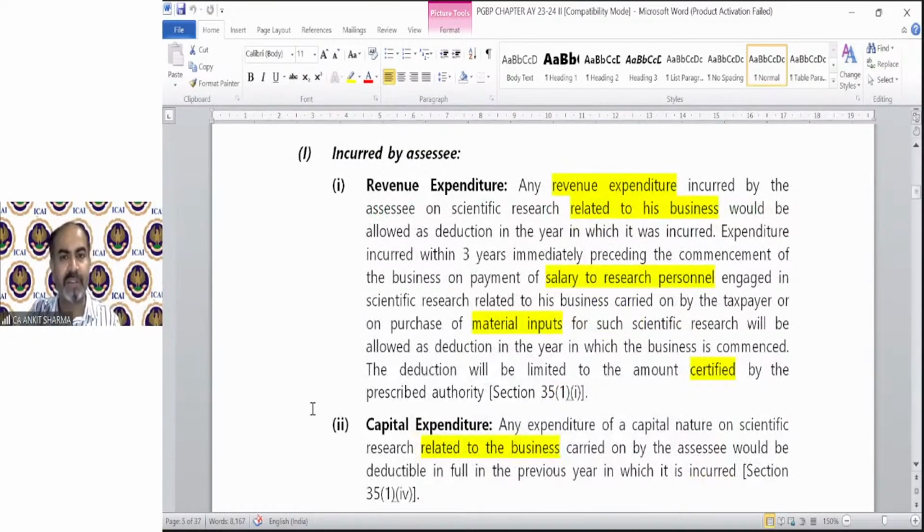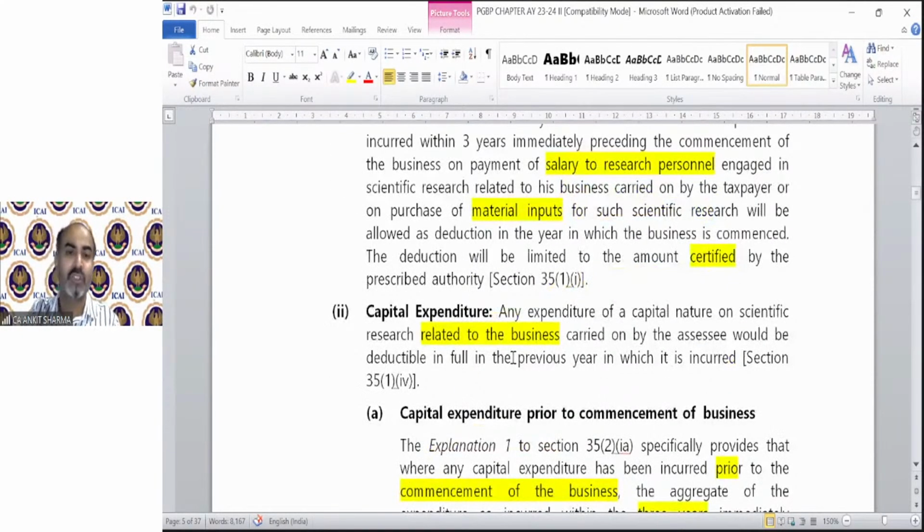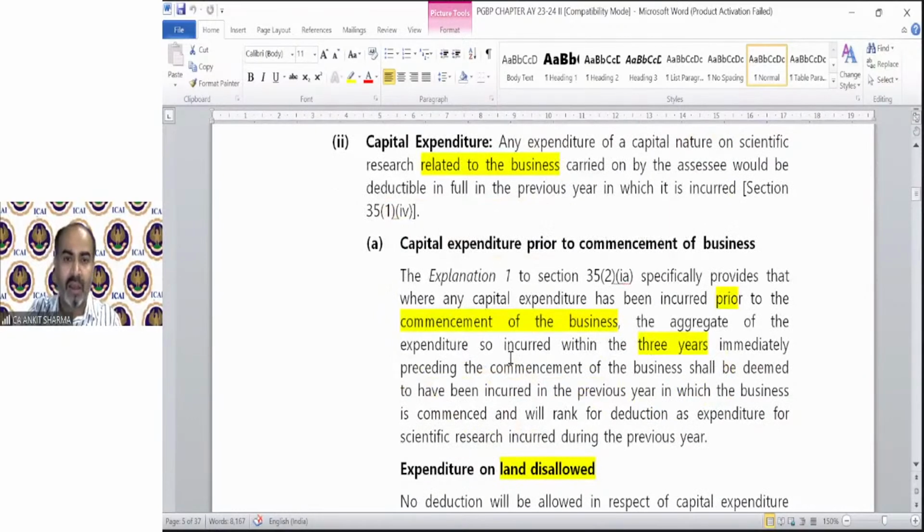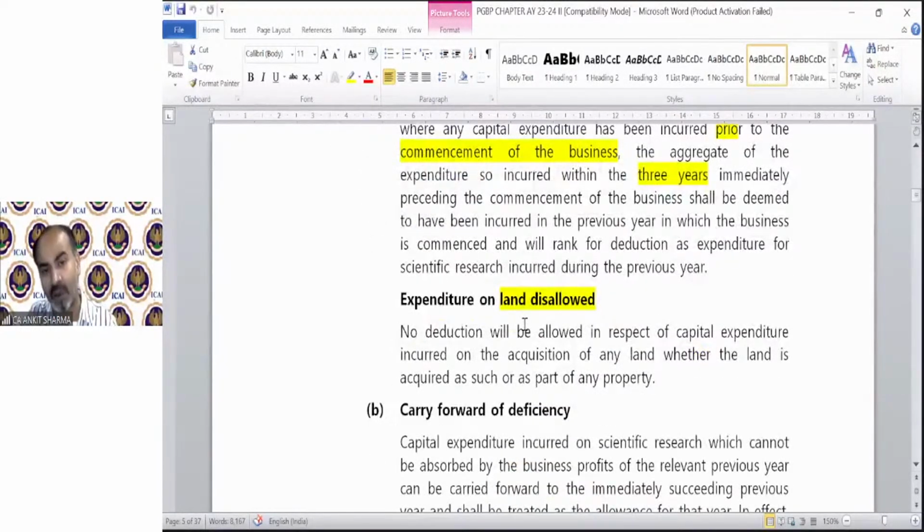So revenue expenditure, we discussed, any revenue expenditure incurred by SSC on scientific research related to business would be allowed as deduction in the year in which it was incurred. Expenditure incurred within 3 years only can be allowed, and in which only salary and material will be allowed if it is certified by the government. In case of a capital expenditure, everything is allowed except the expenditure done on land. Before commencement, same cases, 3-year commencement related to business, expenditure on land is disallowed.